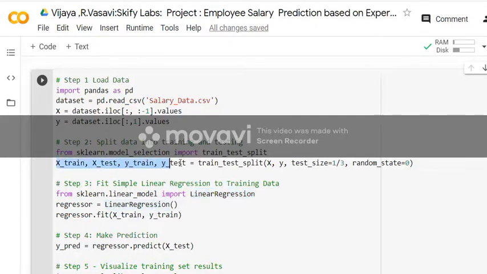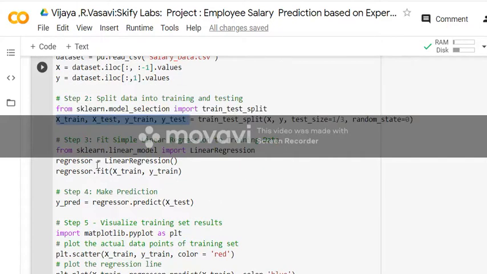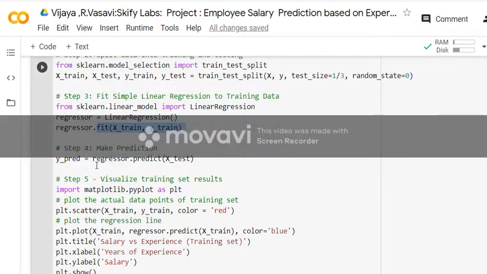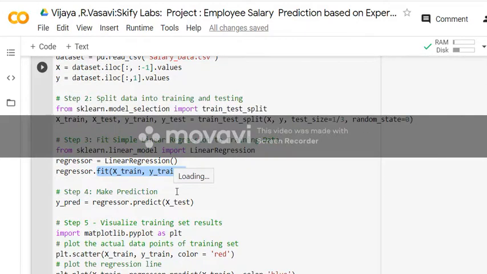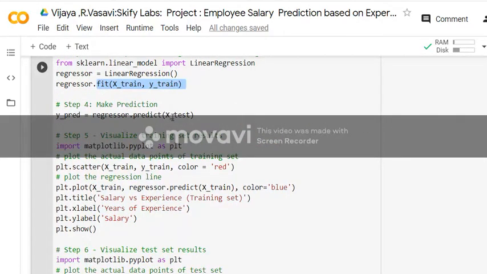These are the four variables that will help me do the testing and the training part of my CSV file. Next I have called the variable regressor for this function, and I have fit the model. So till now we have loaded the data, split it, and fit the linear regression. Next I have made the prediction by calling this function, and whenever we do the prediction we do it with the x test. Next we have done the plot with matplotlib.